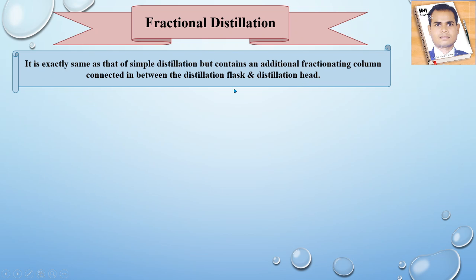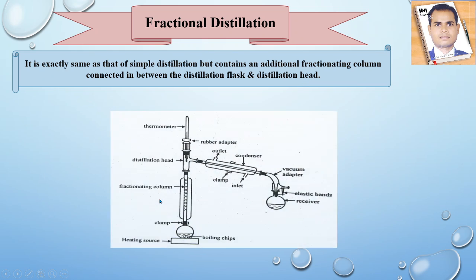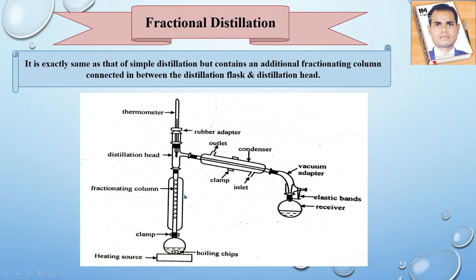You can see the arrangement here. So this is the distillation flask and this is the distillation head. Between them we attach the fractional column, with the same arrangement as simple distillation.